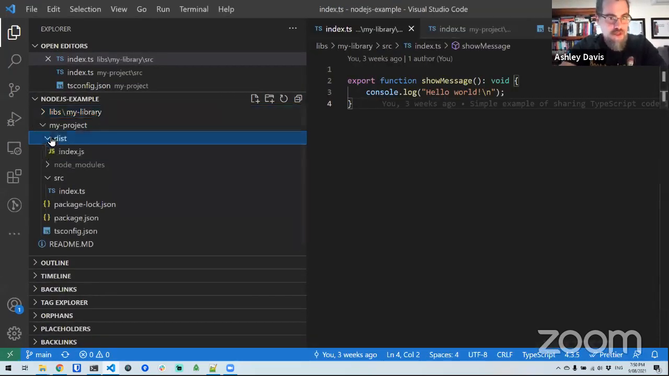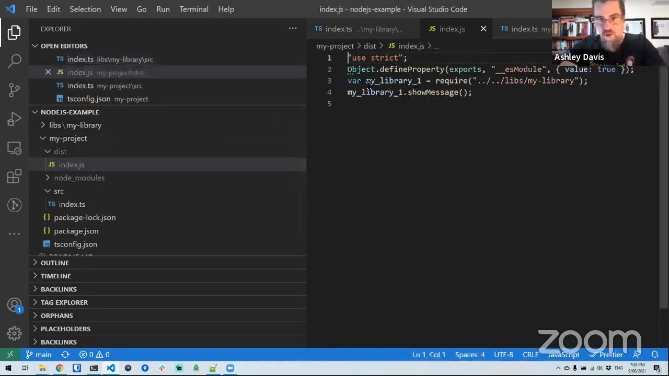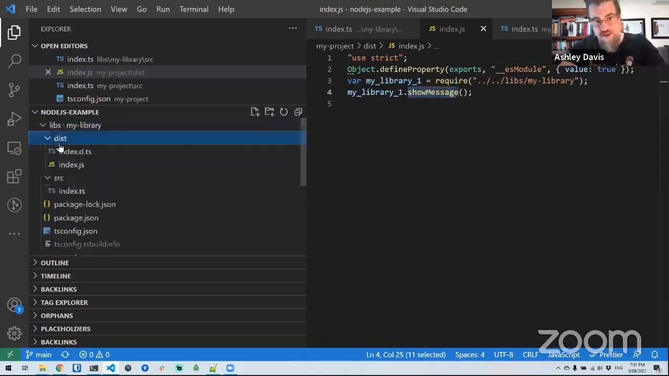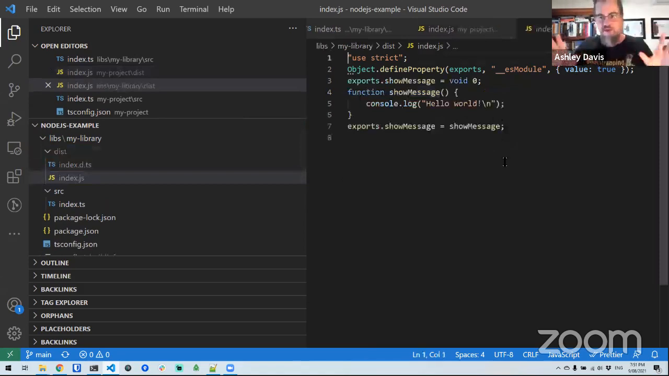Hopefully everyone can see this. We've got a dist directory, and we've got a compiled JavaScript file, which has got our call basically into our library function here. And if we look at the generated JavaScript code under the dist directory for my library, you can see that we've got the compiled code here for the library. There's nothing too exciting here.